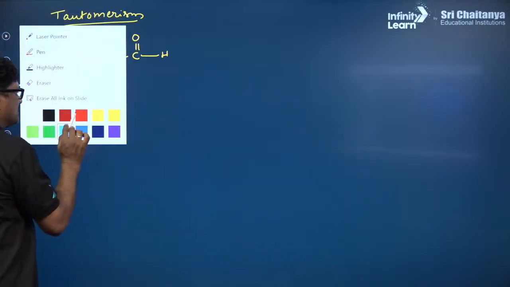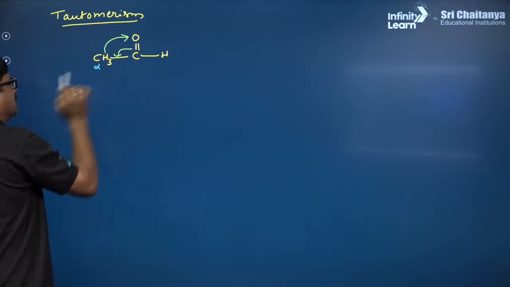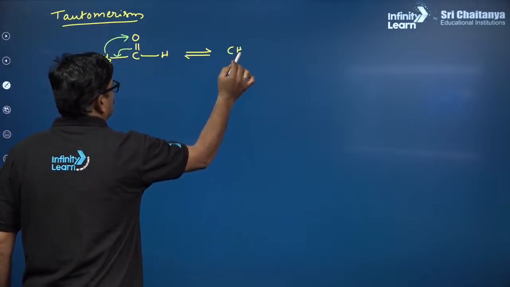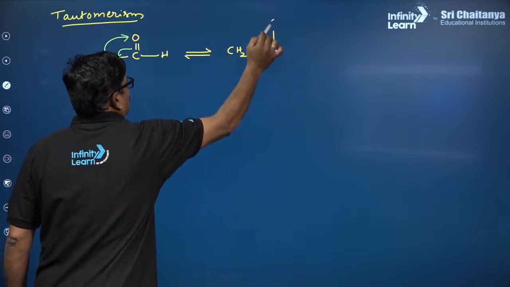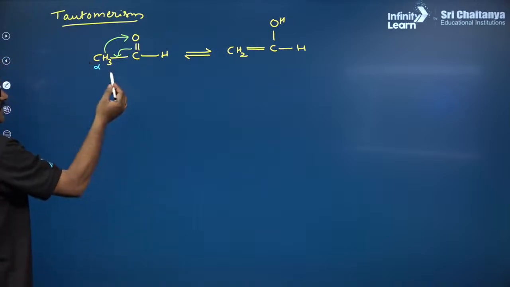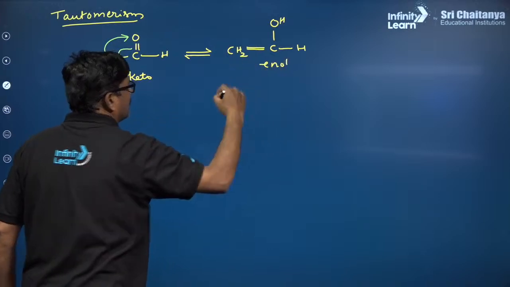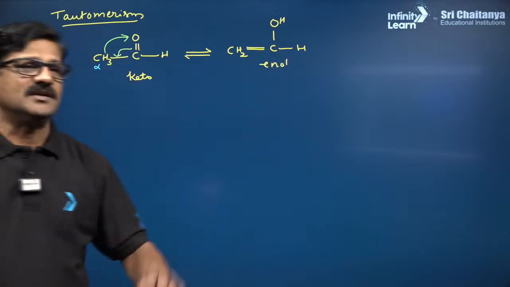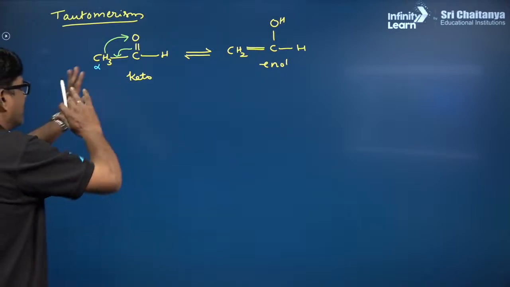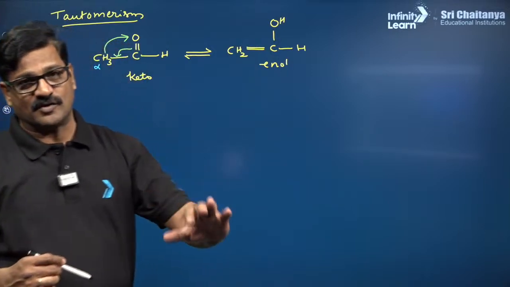The alpha hydrogen is going to be shifted to the oxygen and the double bond is shifted here, and you are going to get CH2 double bond COH and H. So this is what is called the keto form, and this is called the enol form. There are so many types of tautomerism. Keto-enol tautomerism is a well-known tautomerism, and there is an equilibrium between these two, and this is also called tautomerism or desmotropism.